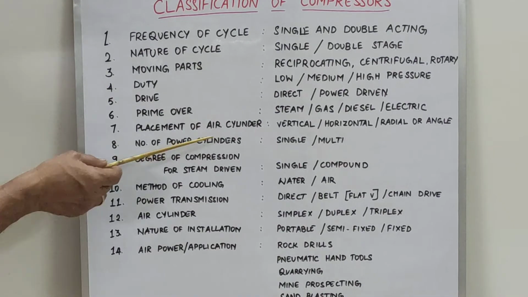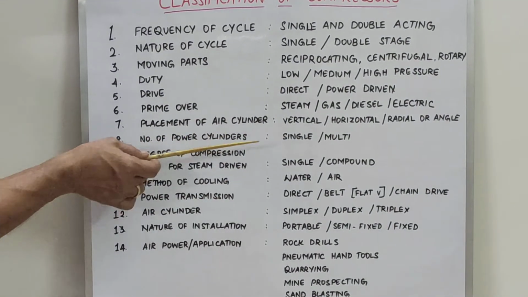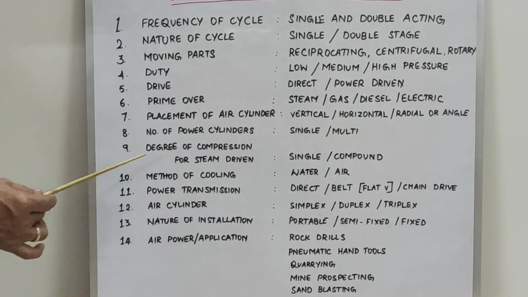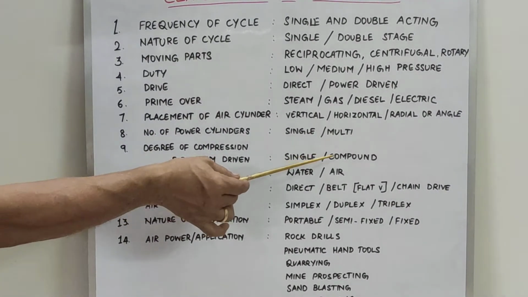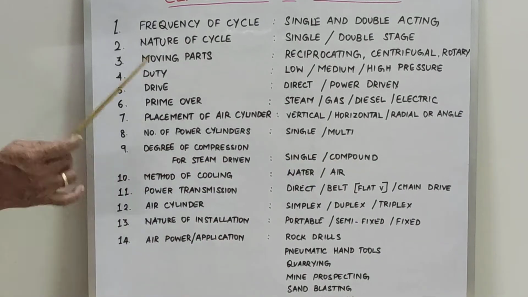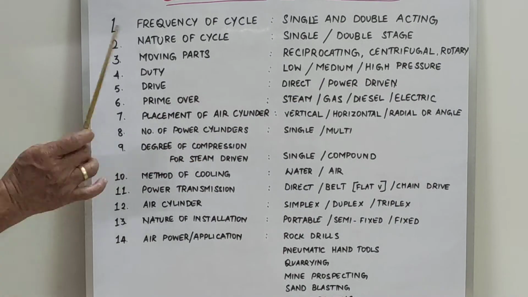The number of power cylinders, whether it is single cylinder or multiple cylinders, 2 or 3, comes under this category. Then degree of compression for steam driven, whether it is single or compound, that will come in the degree of compression for steam driven as a prime mover in the compressor.